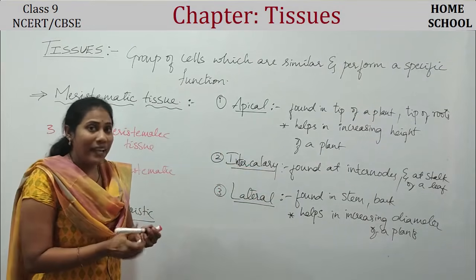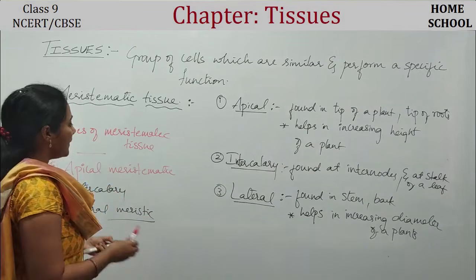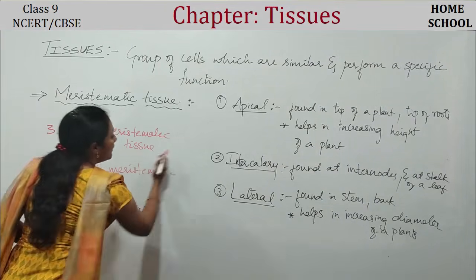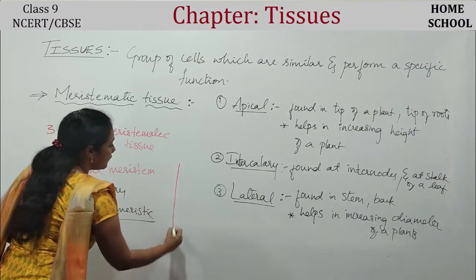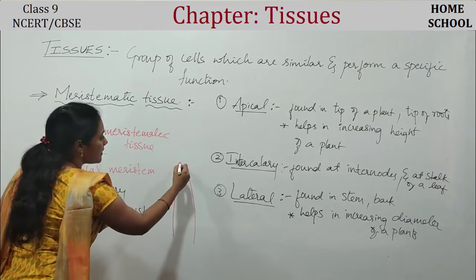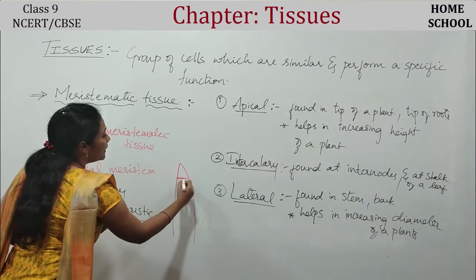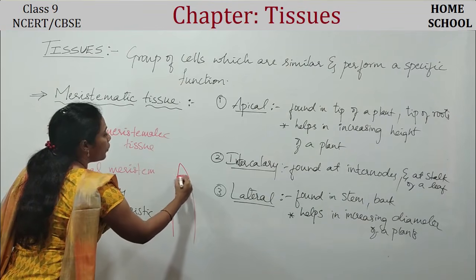Say if I have to represent meristematic tissue pictorially, I can represent it like this. Say if this is a plant and this is the tip, the tip will always have what, guys?